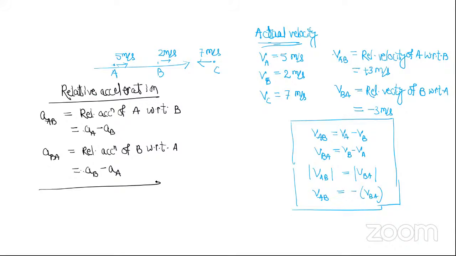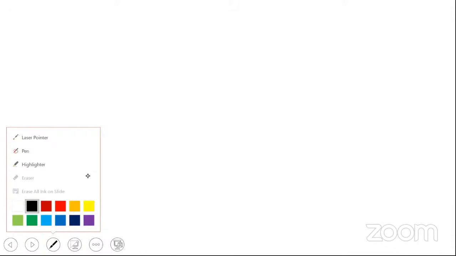If you understood all these things, then now try to solve some questions and find out these values. Chalo. Question. Here is ball A moving up with velocity 5 meters per second.